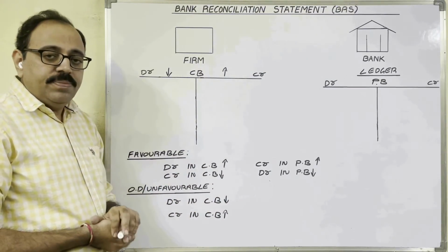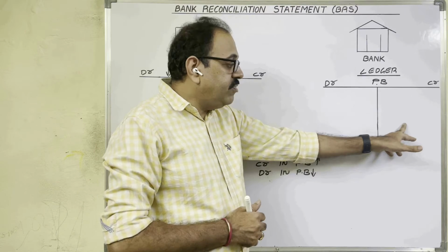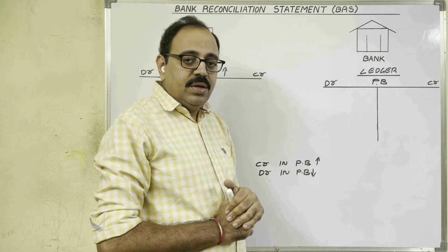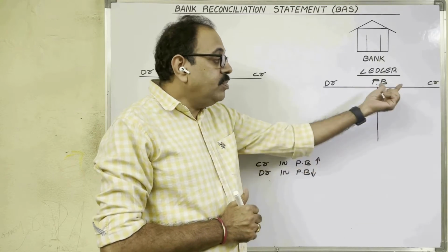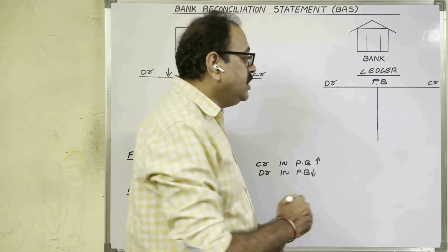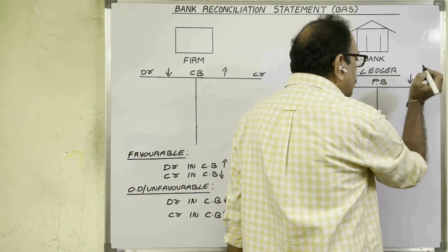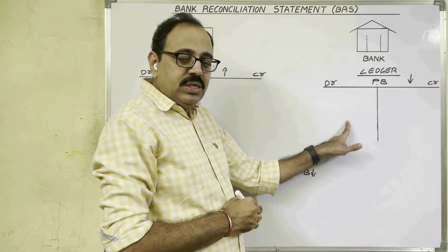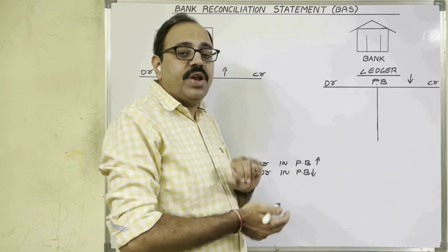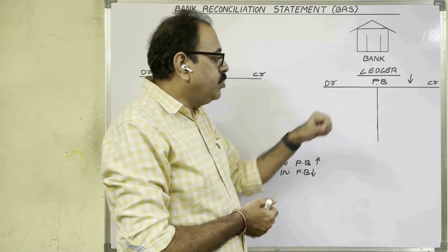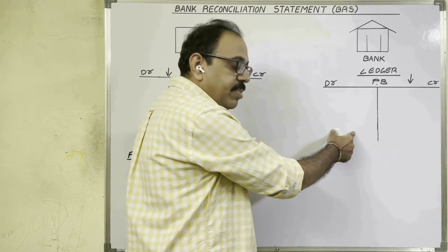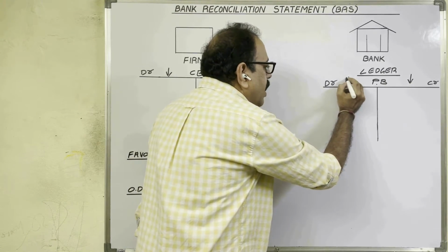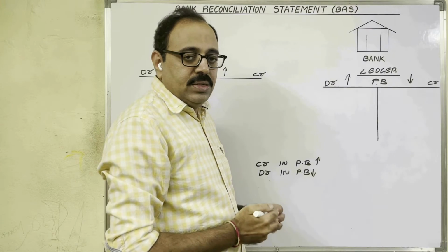Come to passbook. In passbook, credit side we record deposits. If any amount is deposited, because of that, firm's overdraft bank balance decreases. Debit side we record withdrawals. If any amount is withdrawn from bank, in passbook it will be recorded on debit side, and because of that, overdraft bank balance increases.